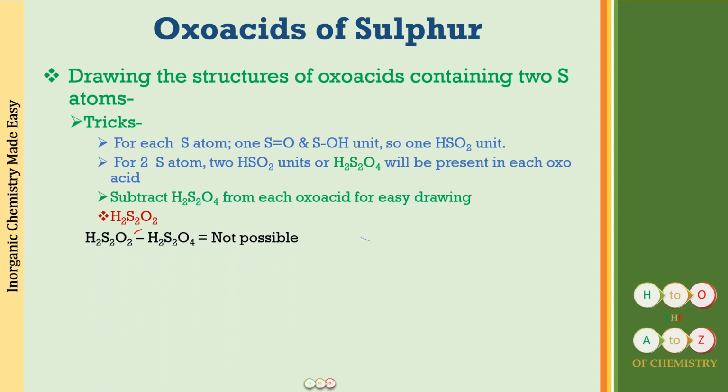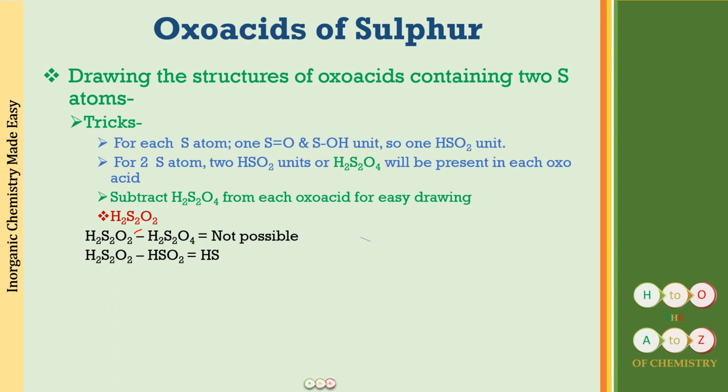How are we going to draw the structure for this? Again, first of all, what are we going to subtract? Because it is through sulfur atoms, what we will be subtracting is H2S2O4. But now there is a problem over here when you're going to subtract it, because here we have to subtract 4 oxygen atoms, but here we have only 2 in the formula. So how are we going to do that? Well, we cannot do that. When we cannot do that, go one step lower, and that is going to be subtracting one HSO2 unit. Okay, so we will be subtracting one HSO2 unit, and this will be making it a difference of HS now. These are what you have to fit into the structure.